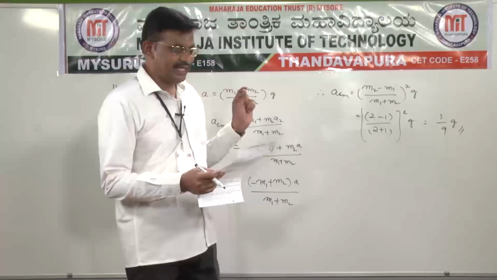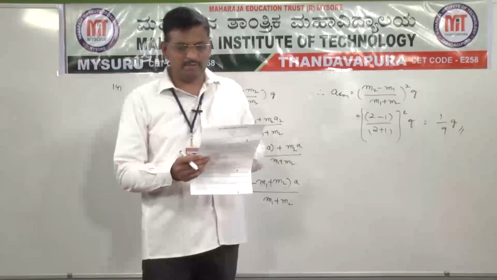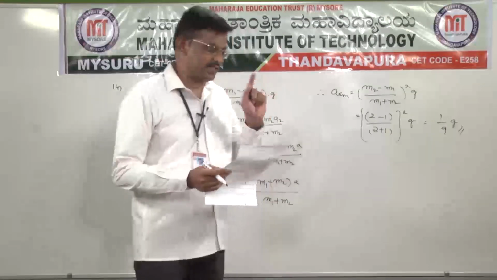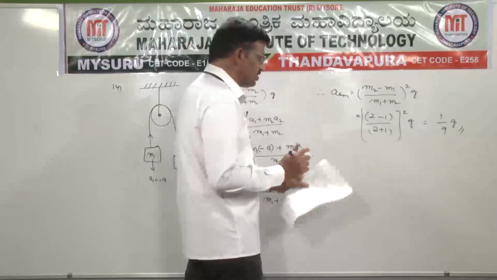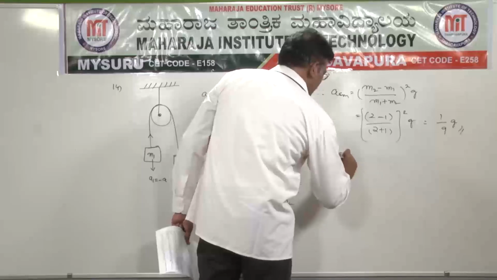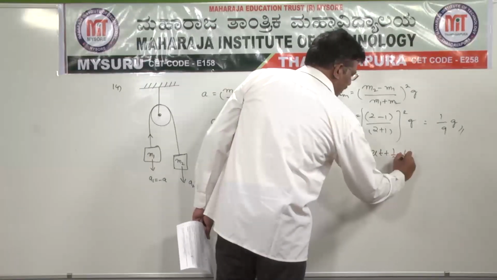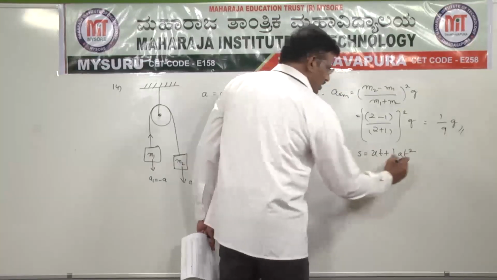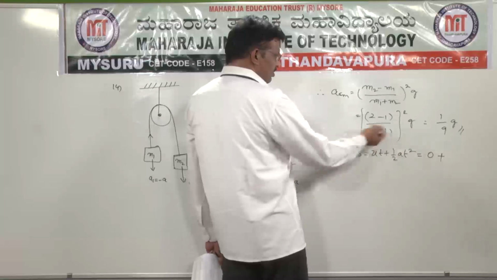1 by 9 into g is the answer. This is ACM. Now one more line is given: assume that both the masses start from rest. So initial velocity is 0. Therefore here the distance travelled, S is equal to ut plus half a t square, where u is 0. So that is 0 plus the first term, and a is equal to ACM.